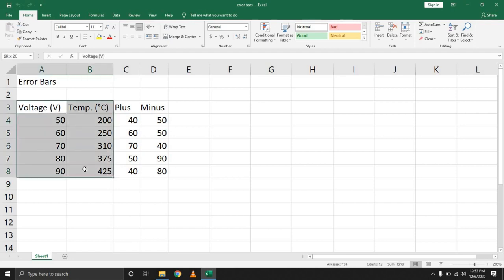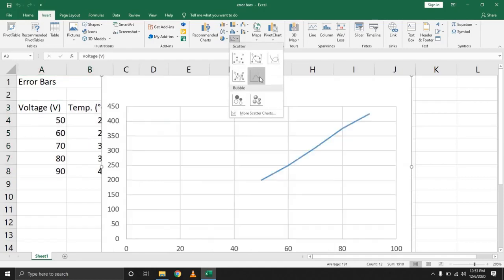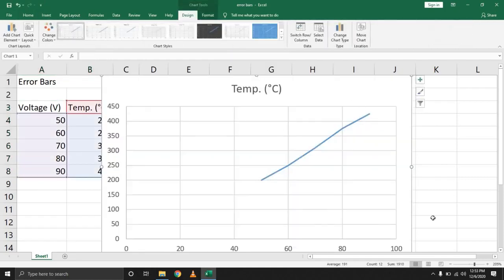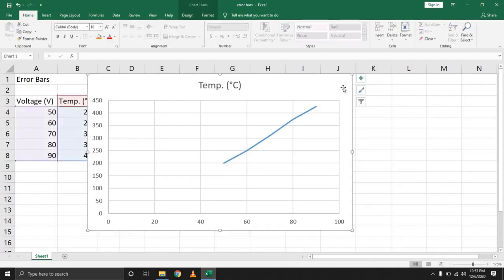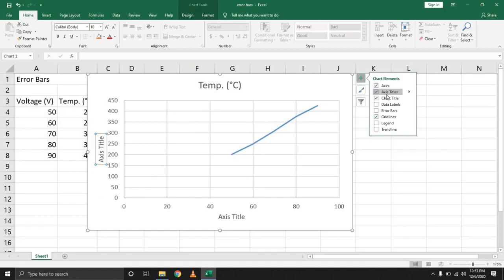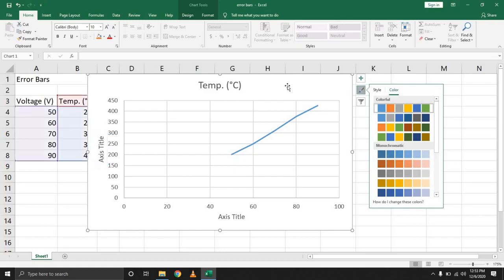So the first step essentially is to insert your chart. So let's throw in a scatter chart, and just to make it a little bit more appealing, the next thing we're going to do is just adjust the bounds. So like we said in the previous video, you can come over here, adjust by adding the axis titles. These are something we want to look at. If you want to adjust the color, you can adjust that, but that is for later.